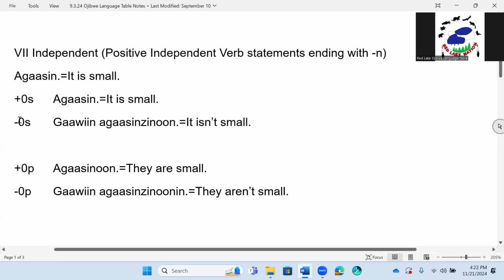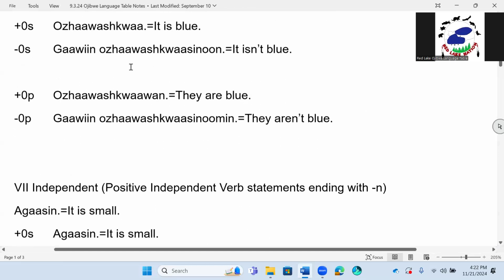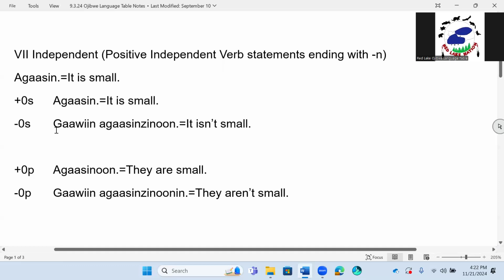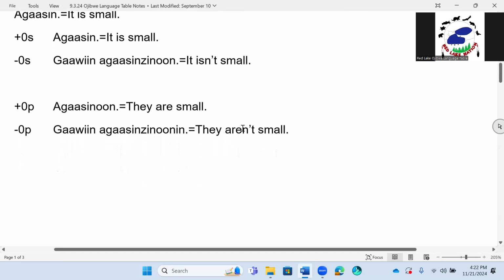It is in negative form, so it's not doing anything to anybody, and it's by itself. So we have Gawin agasin zinun. Because it ends with an N, we're going to use zinun. Because this one up here ended with a vowel, here's the vowel AA, we're going to add sinun. All right, so that's the difference between these. Now we have the word gawin agasin zinun. It isn't small. Singular, one thing, it isn't small.